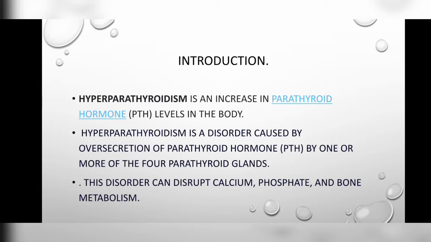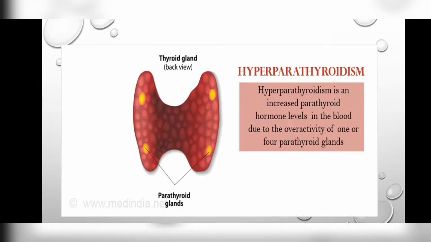Hyperparathyroidism is an increase in parathyroid hormone level in the body. Hyperparathyroidism is a disorder caused by oversecretion of parathyroid hormone by one or more of the four parathyroid glands. This disorder can disrupt calcium, phosphate, and bone metabolism.